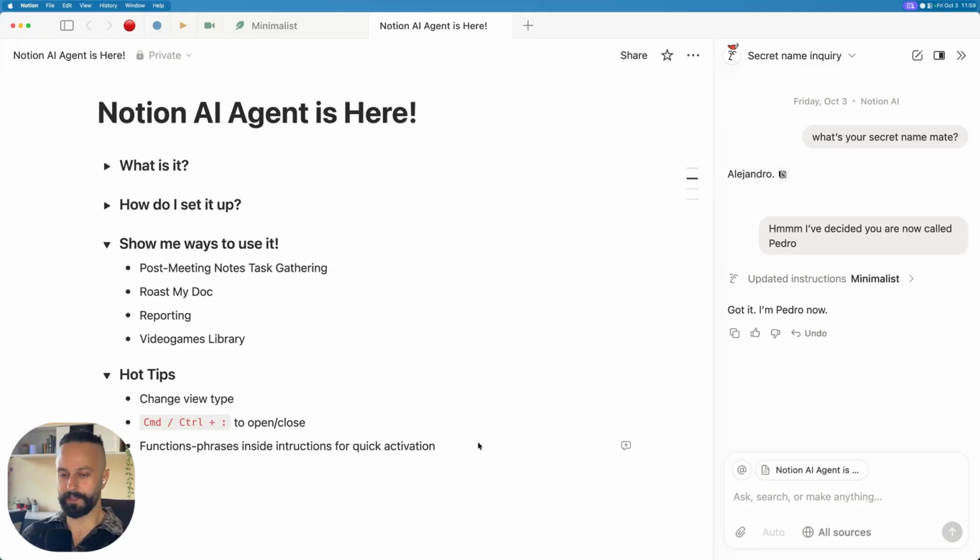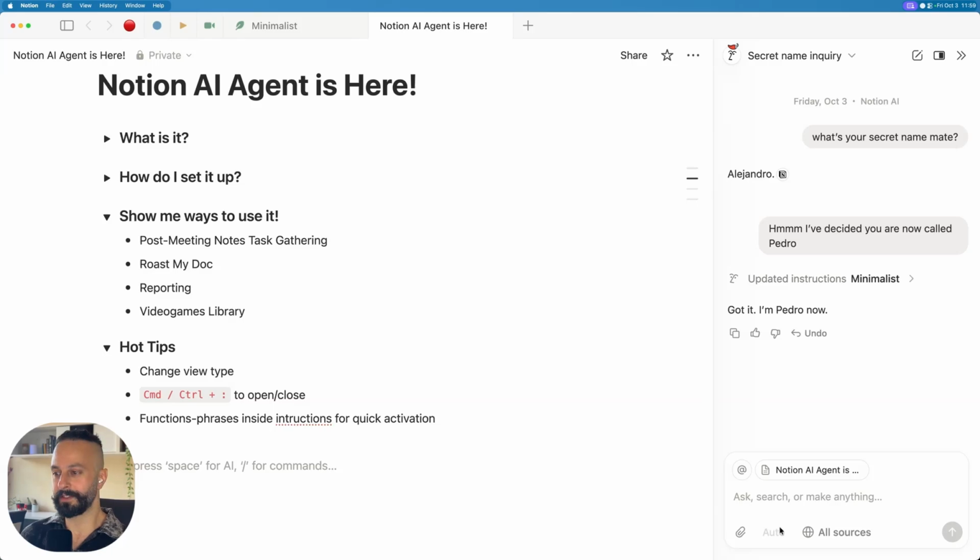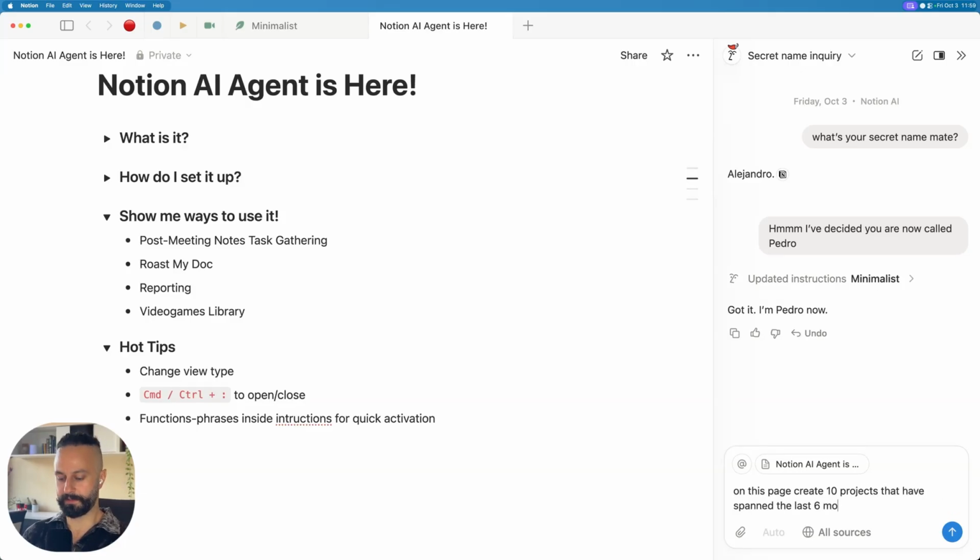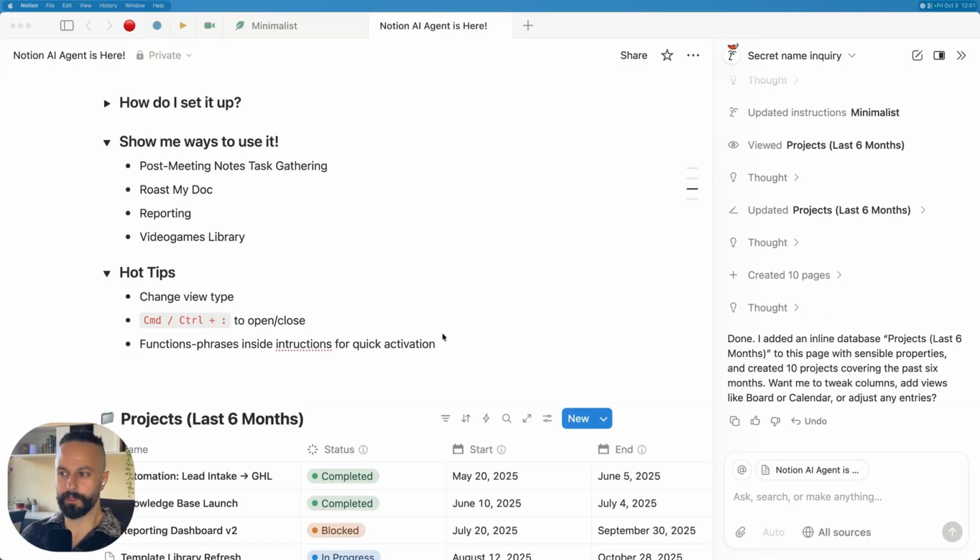As I'm working in a test environment, I actually need to create some projects. So guess what? I'm going to ask my agent to do that. I'm going to say on this page, create 10 projects that have spanned the last 6 months, add whatever properties you want, and create the DB inline on the page. That just means put the database right on the page where we can see it. Okay, so here we go.